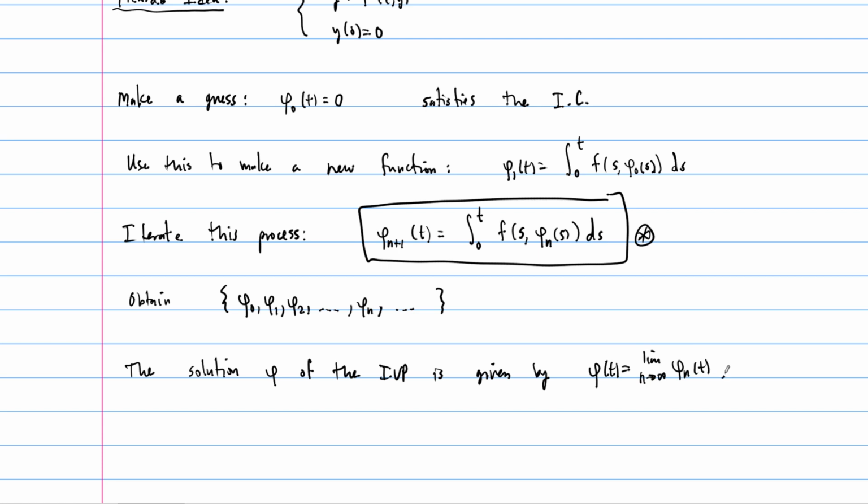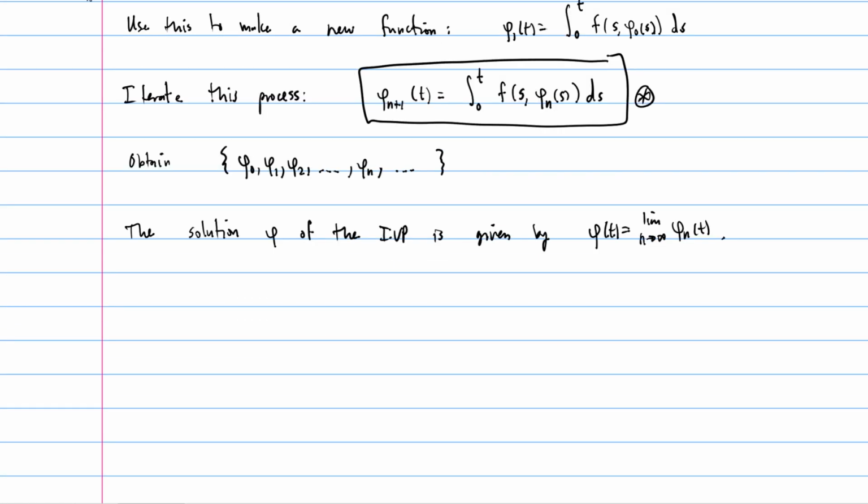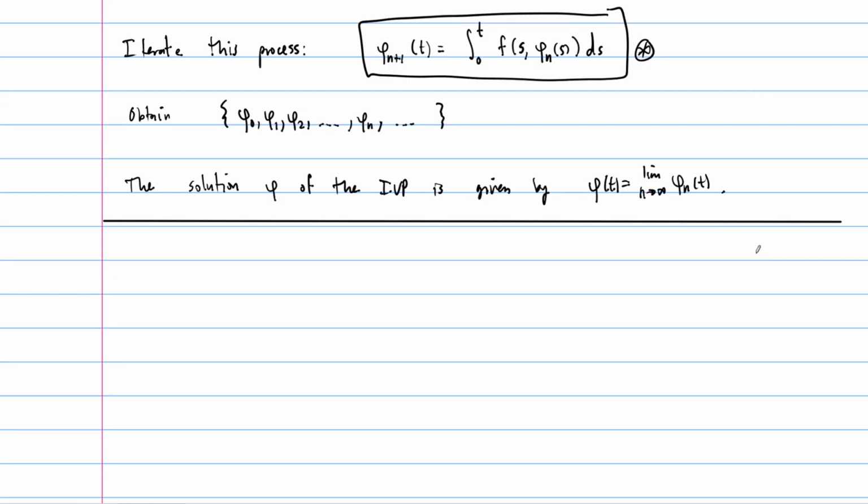So continue this process on and on. It's like a limit. You go out, there's a function out there somewhere where all these approximation functions are approaching, and that function is the solution of your initial value problem. All right, let's do one together to see exactly how it works. And then we'll talk about what to do if the initial value is not 0, 0. But for our first one, let's use initial condition of 0, 0.